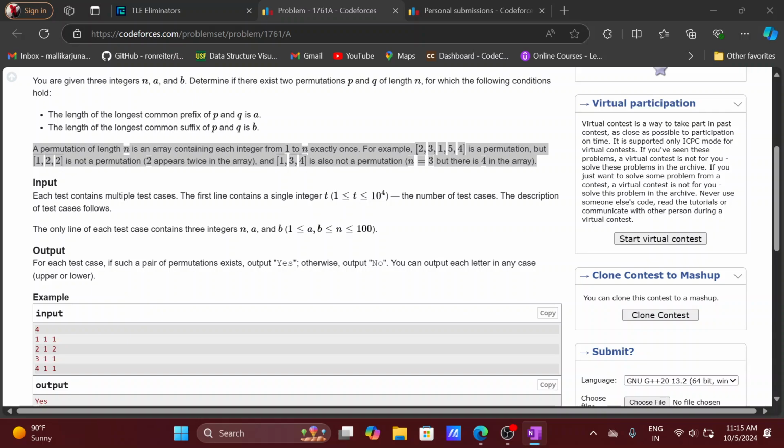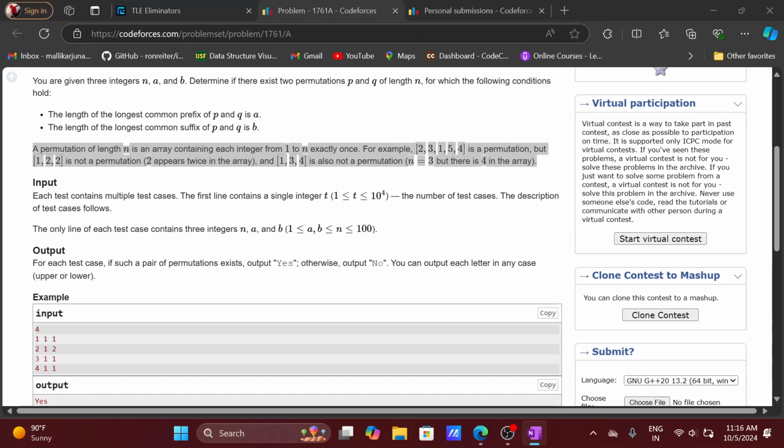And for 4 1 1, 1 2 3 4 is one permutation, which I can say is P, and let me take Q as 1 3 2 4.